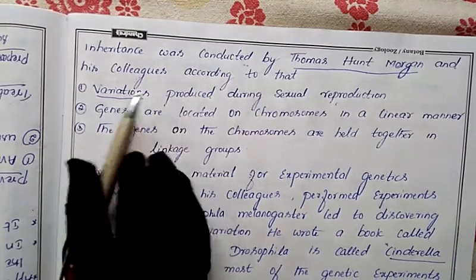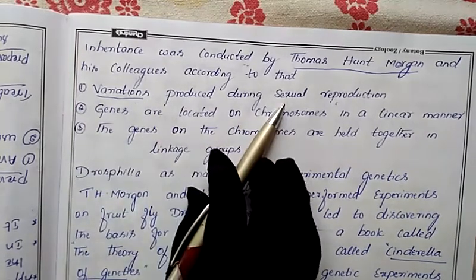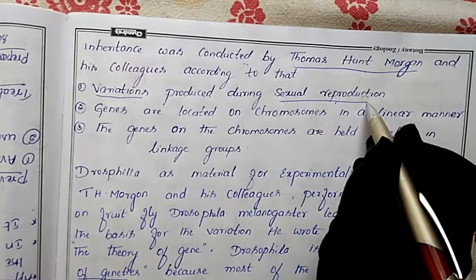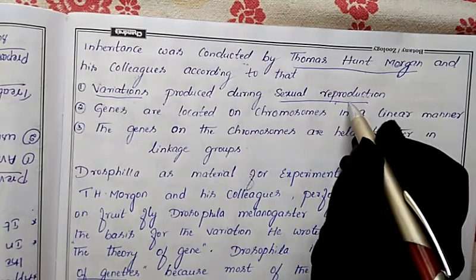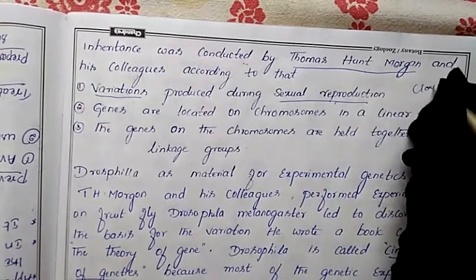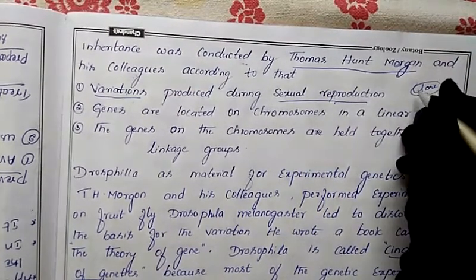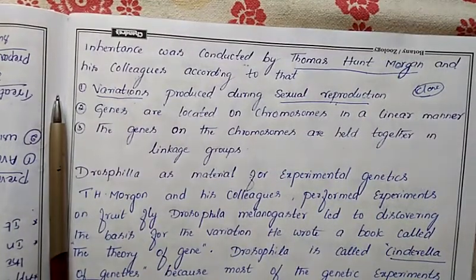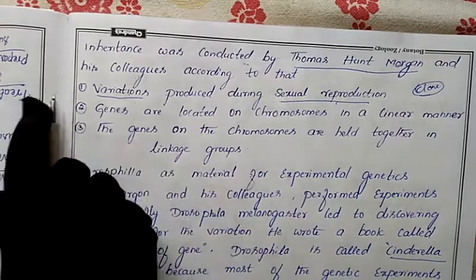Variation is produced only during sexual reproduction. In asexual reproduction, there is no chance of variation. Through asexual reproduction, there is only the possibility of clones. Clones were already studied in your first chapter. Clones means organisms that are morphologically and genetically similar to their parents.